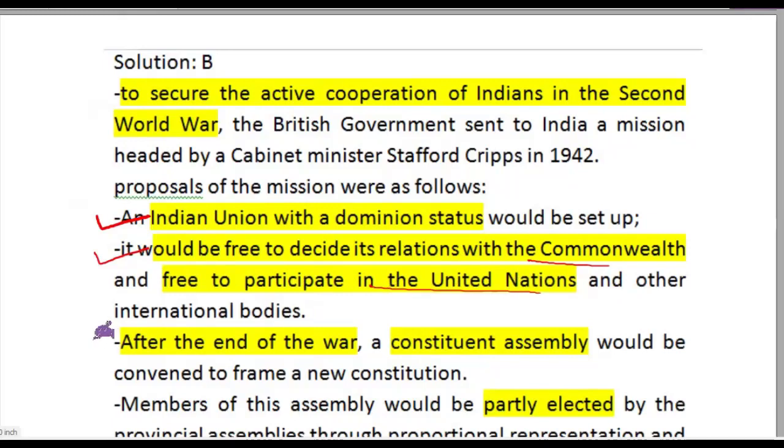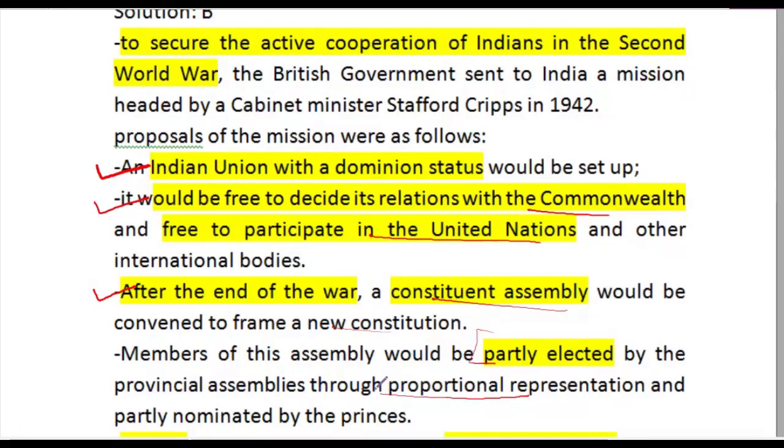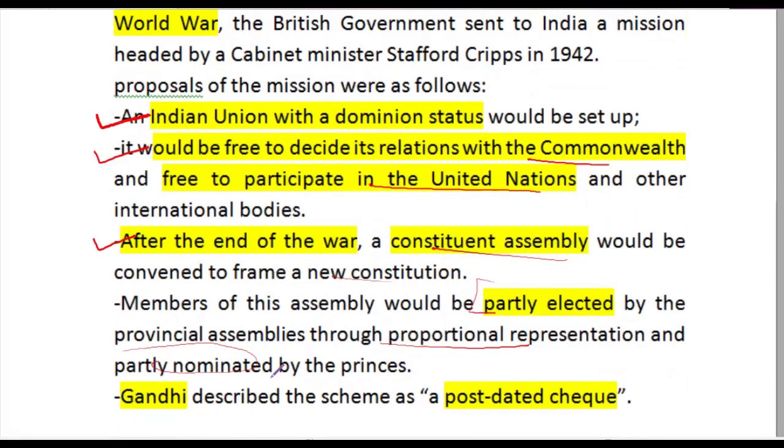Other provisions were that after the end of the war, a Constituent Assembly would be convened to frame a new constitution, and members of this assembly would be partly elected by proportional representation and partially nominated as well. And Gandhi described the scheme as a post-dated check. So these are the facts about the Cripps Mission.